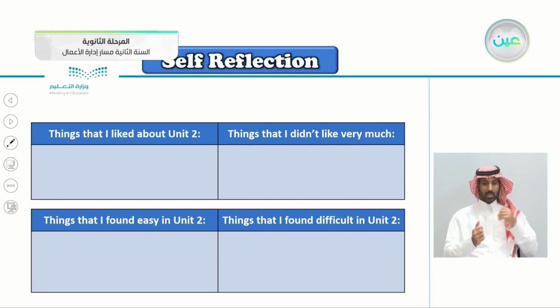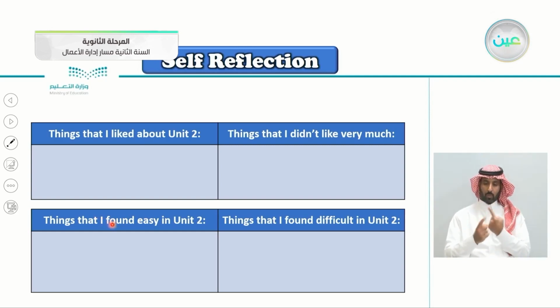Things that you didn't like. Maybe the grammar lessons were pretty hard. The form, meaning, function, maybe it was hard for you, and so on. Things that I found easy in Unit 2. Things that I found difficult in Unit 2. So this is a really important chart here. What did you find easy in Unit 2? Which lessons did you find easy? And which lessons did you find hard? This is the most important chart here. Things that you find difficult in Unit 2, because you can write them here and you can go and revise them and ask some of your colleagues or maybe your teacher to help you with them.